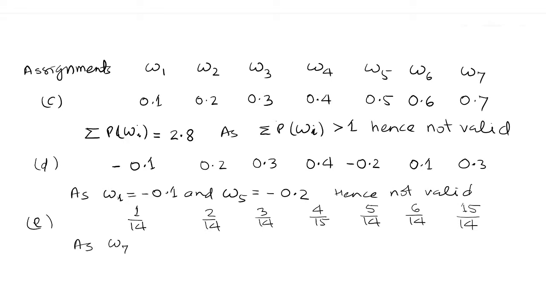As omega 7 is 15 upon 14, which is greater than 1, and any individual probability cannot be greater than 1, hence this assignment is not valid.